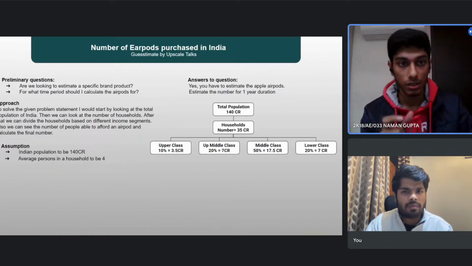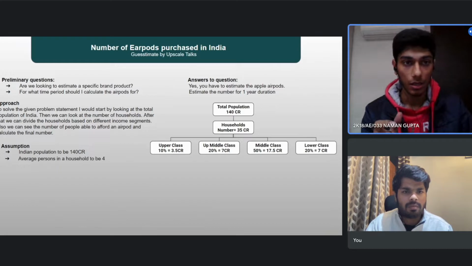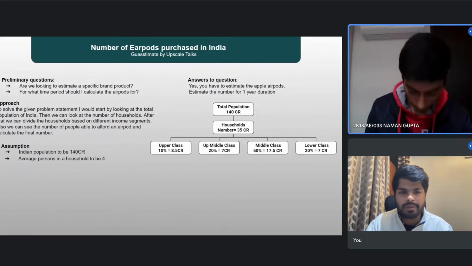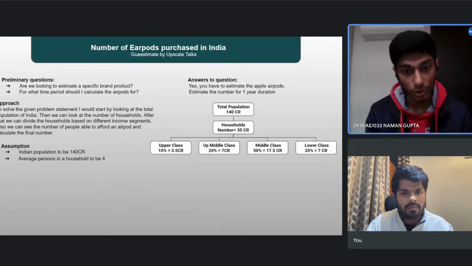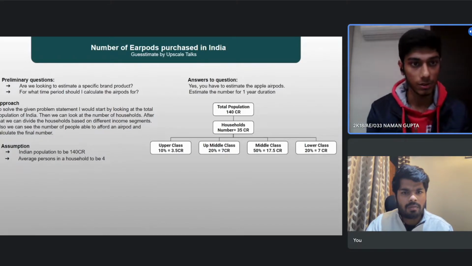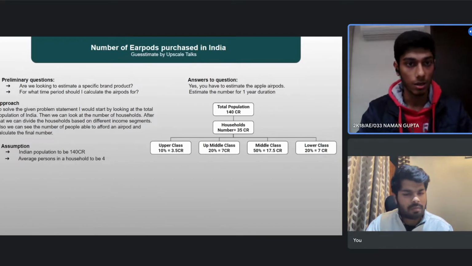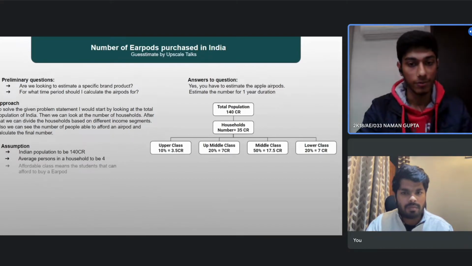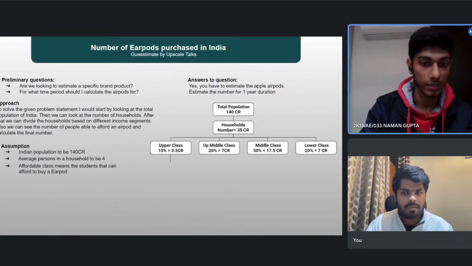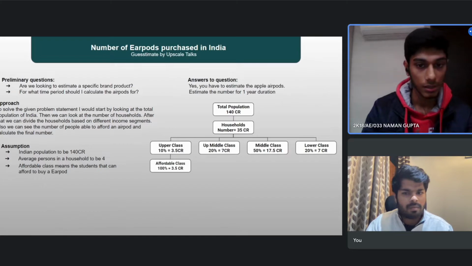So I'm assuming a certain percentage of people will be able to buy these products, and for that I have to look at the affordable class. For the upper class, I'm assuming that all the people present in the upper class will be in the affordable segment because of their average income. So I'm assuming 100% of the people in the upper class are affordable class. That comes out to be 3.5 crore.